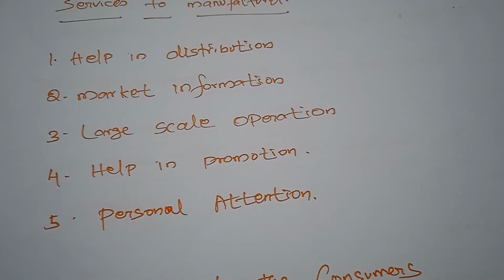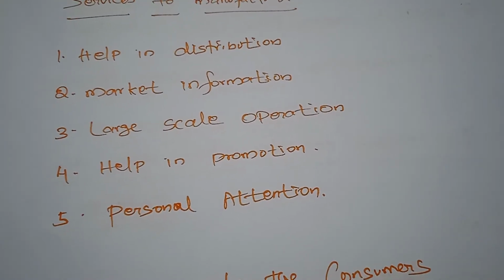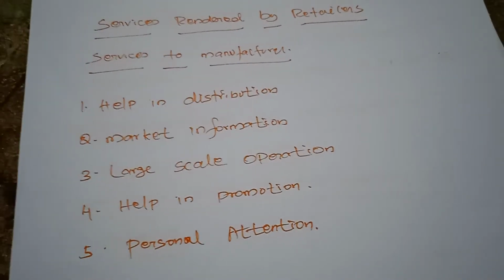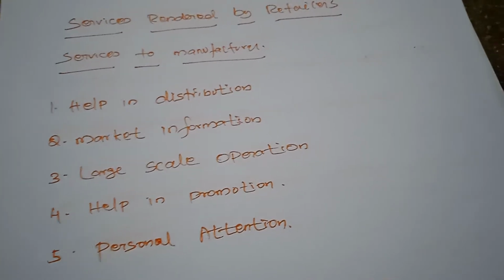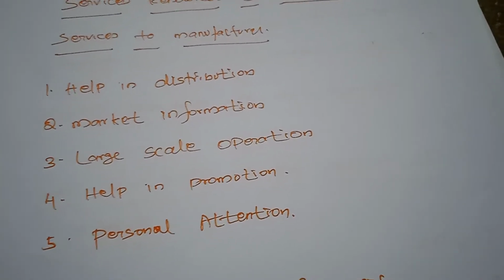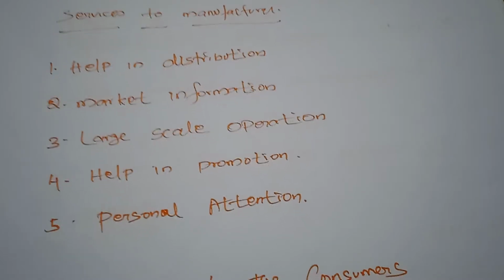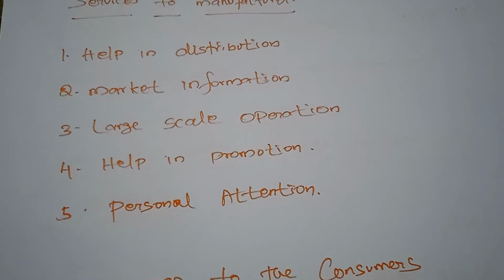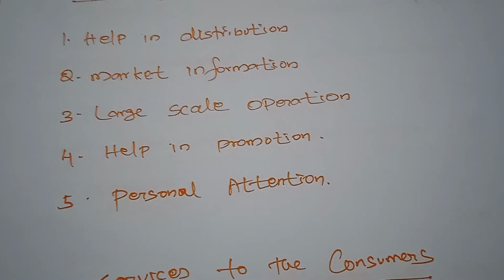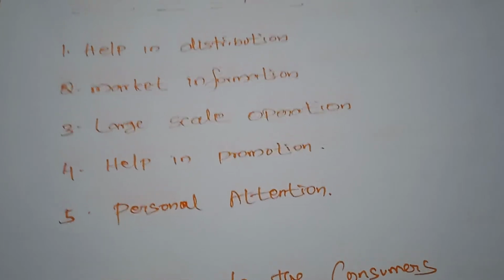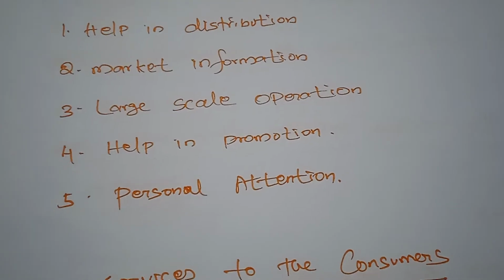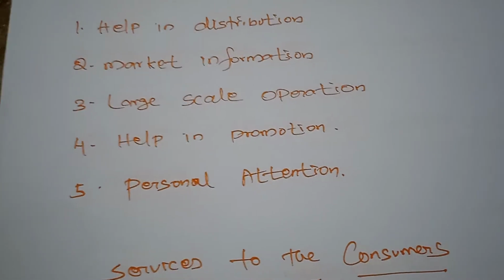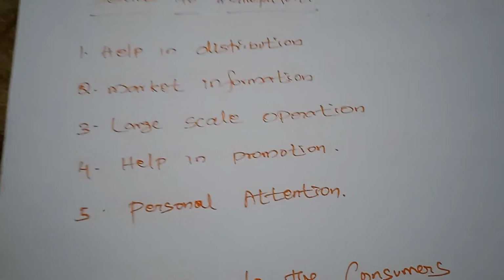Many consumers often want to consume different types of commodities, and whenever a new type of commodity arrives in the market, some consumers want to consume it. All this information is understood and gathered by the retailer only, and it is provided to the wholesaler and the manufacturer also. The manufacturer and the wholesaler will then change their production on the basis of the taste and preference of the consumers. Next, large scale operations.